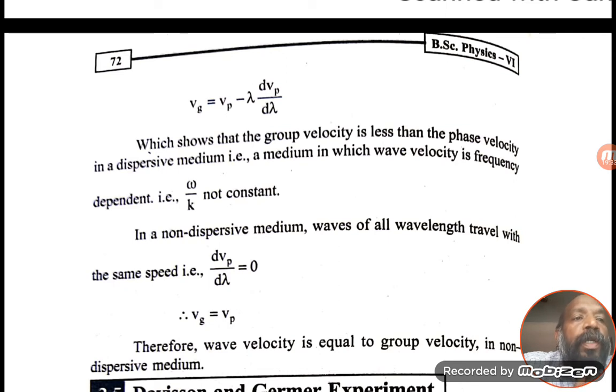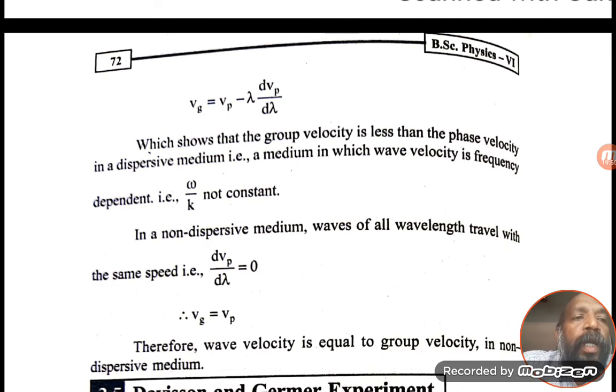This equation shows that group velocity is less than the phase velocity in dispersive media, that is, a medium in which velocity is frequency dependent. We know that the velocity of the wave will change from one medium to the other medium.